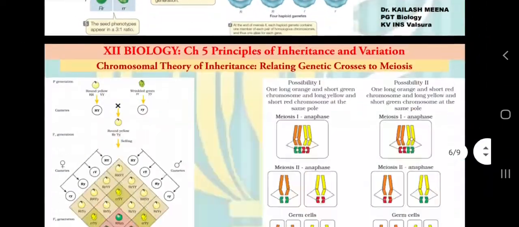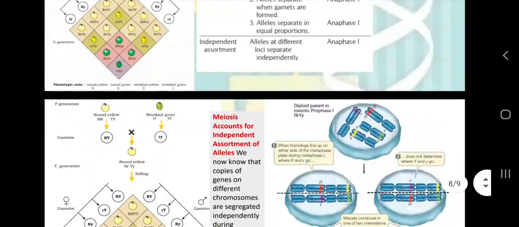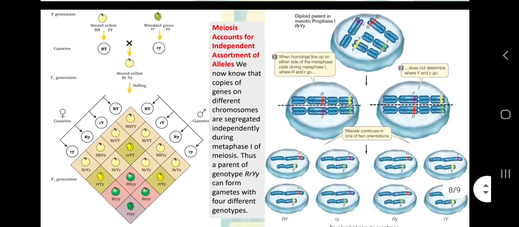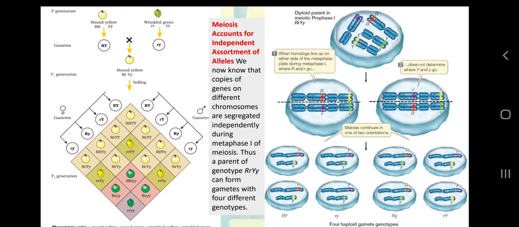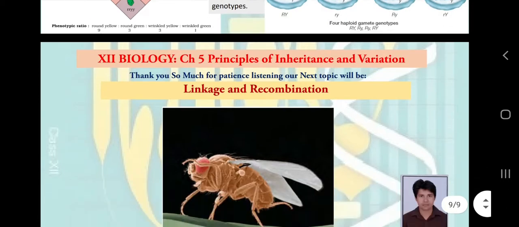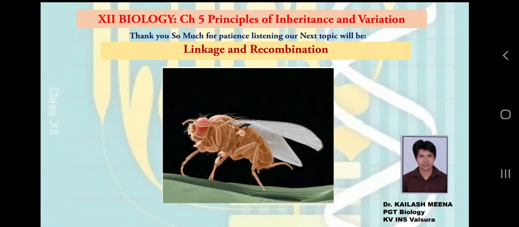So finally I would like to state that if genes are located on different chromosomes, they will assort independently of each other, and this is the law of independent assortment with respect to meiosis. And if they are located on the same chromosome, they may be linked, or they may not be linked because of this crossing over. So things will be complicated and more interesting. We will discuss these things in my next video, which is linkage and recombination.